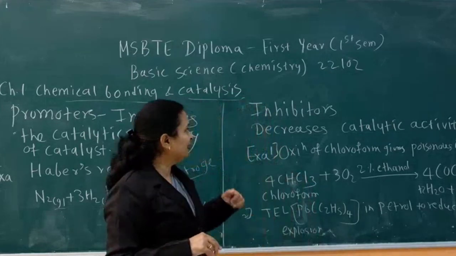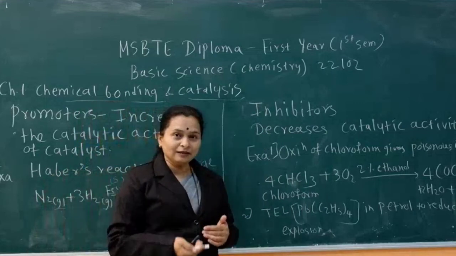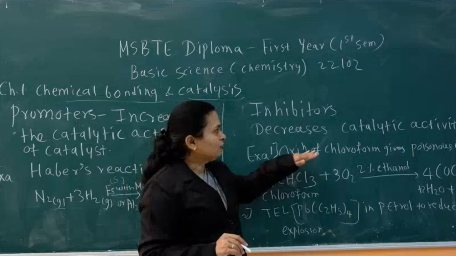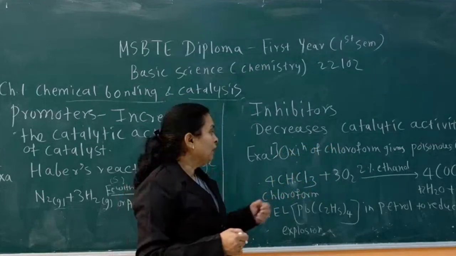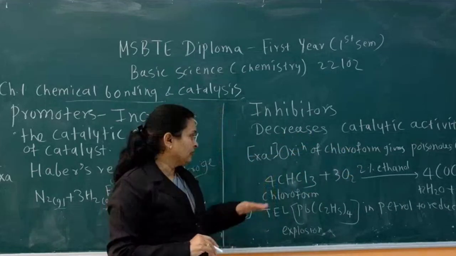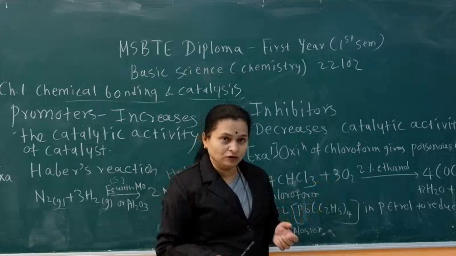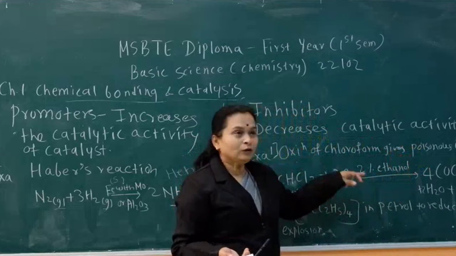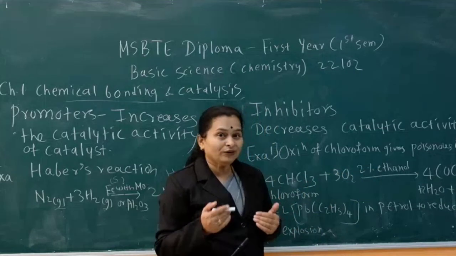Now next one is inhibitor. An inhibitor is the substance which decreases the catalytic activity of a catalyst. For example, oxidation of chloroform gives poisonous COCl2 gas. When chloroform comes in contact with oxygen, there is formation of poisonous COCl2, but when 2% ethanol is added, the formation of COCl2 decreases.